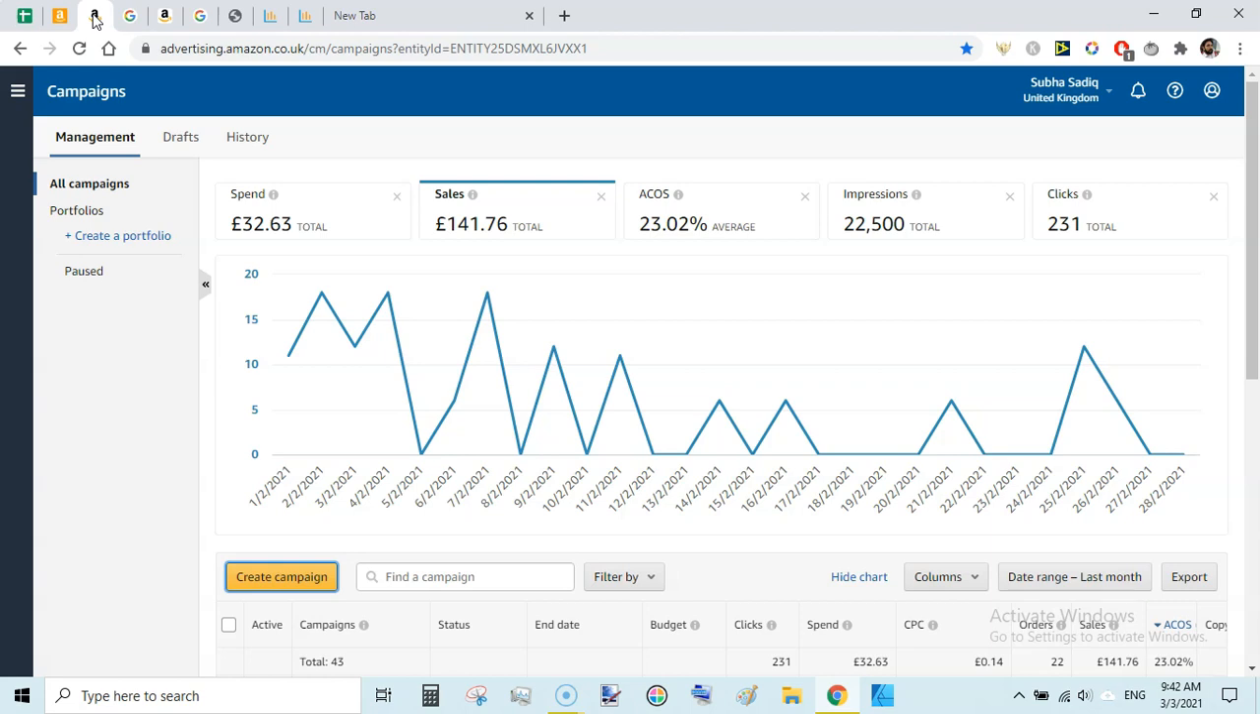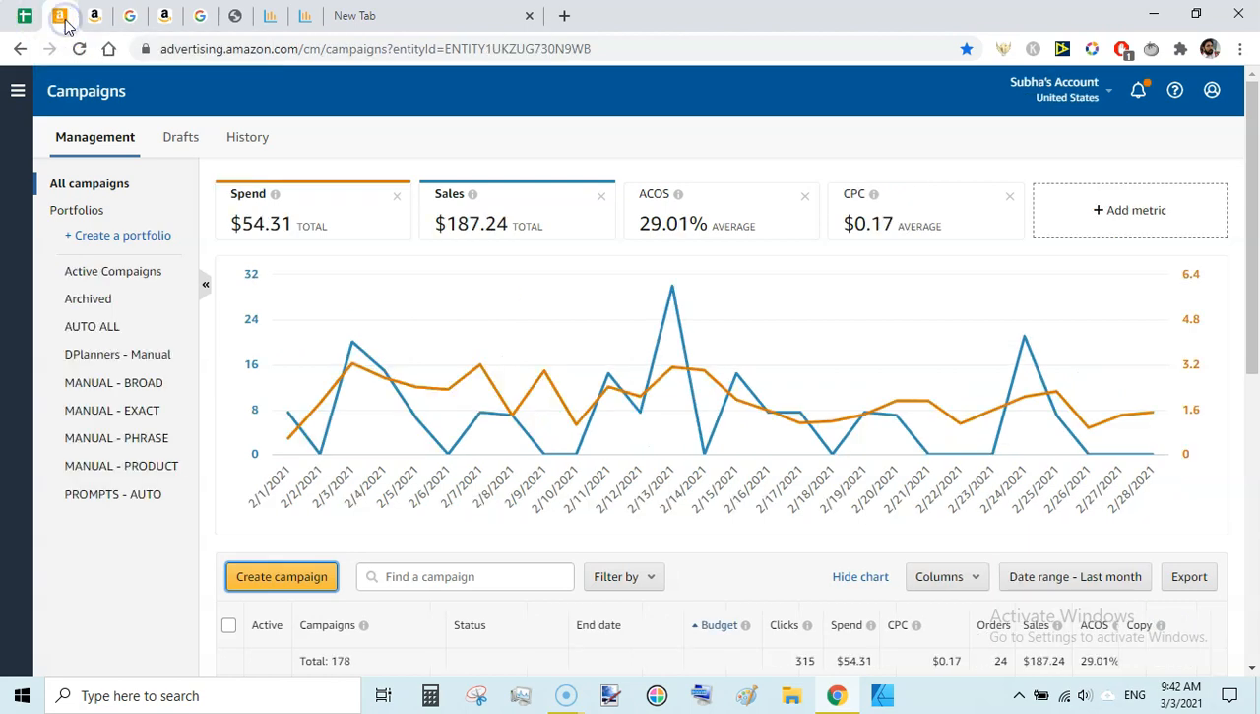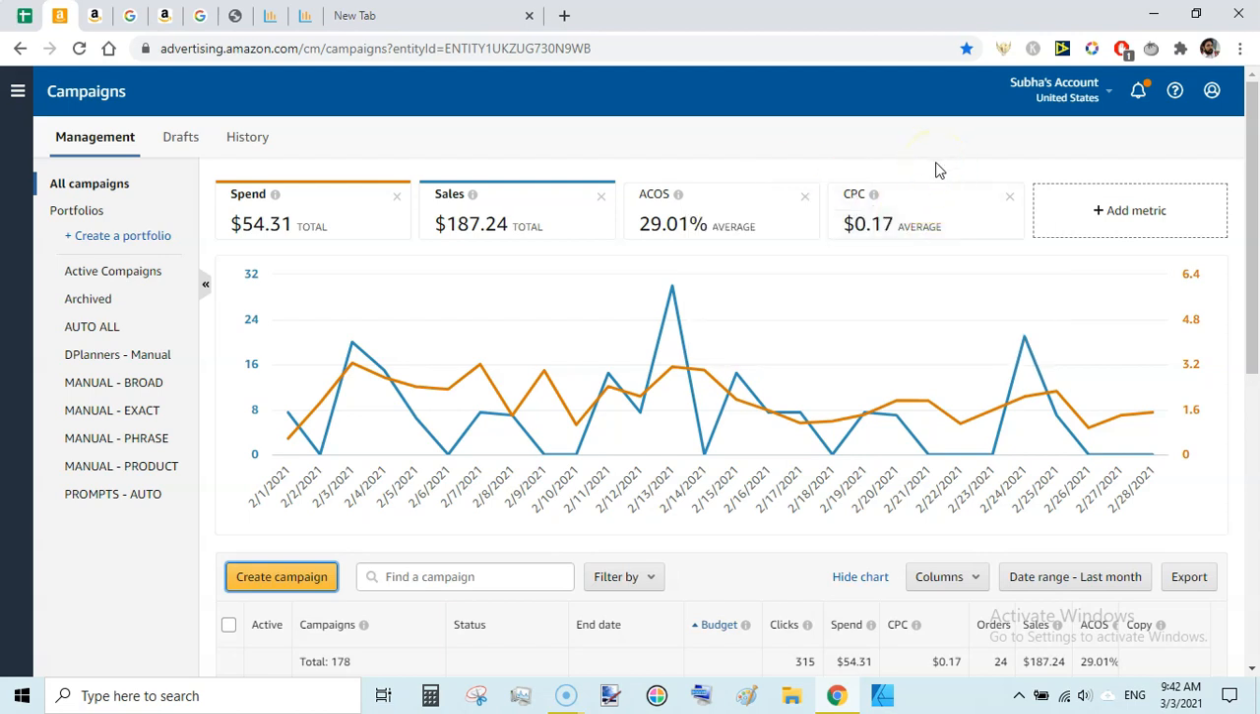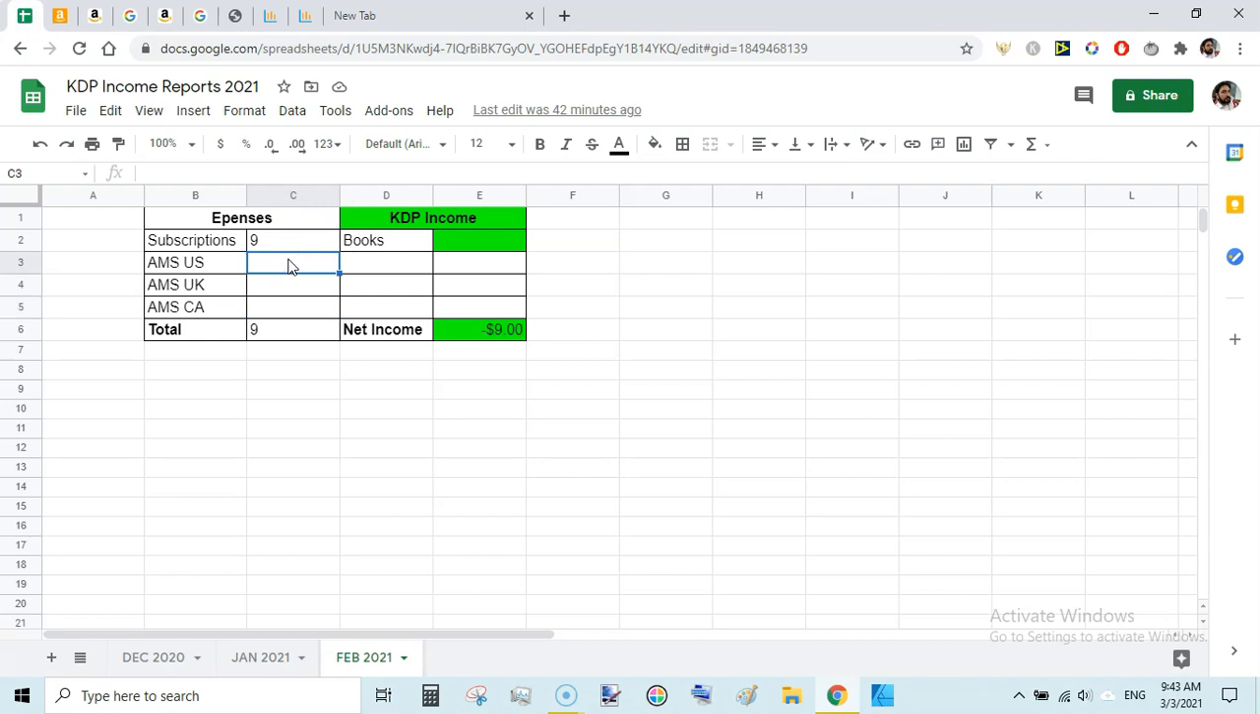Amazon ads cost. That is firstly look at the US marketplace. During the month of Feb I spent $54.31. That generated $187.24 sales, and with an A cost of 29.01%, that is a bit high, and CPC is very good, $0.17. So overall 315 clicks, 54.31 spent, and 24 orders. That resulted into 187.24. So spent is 54.31 less. Let's put it here,